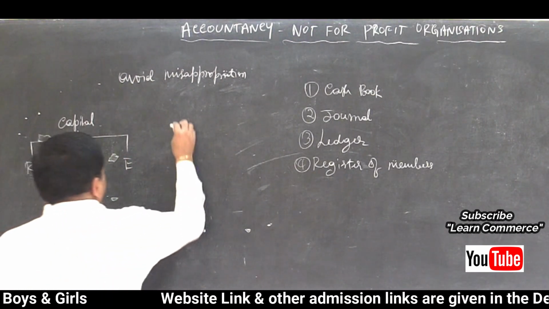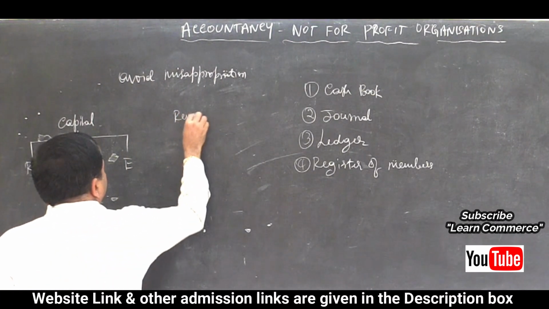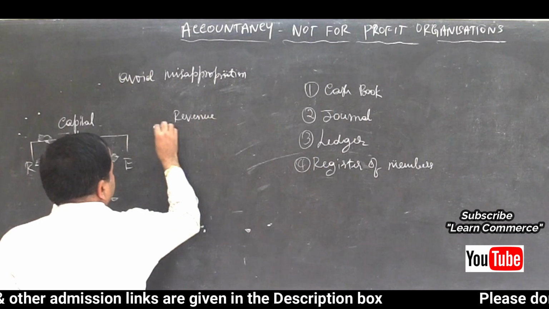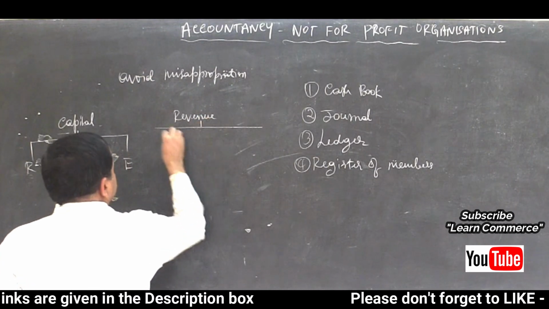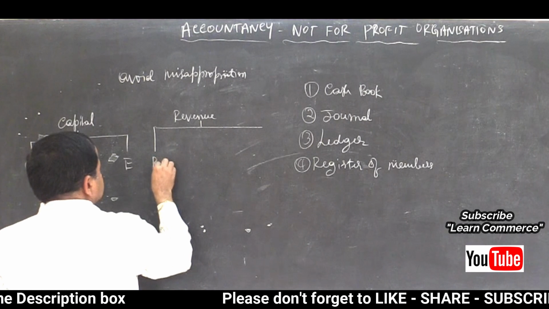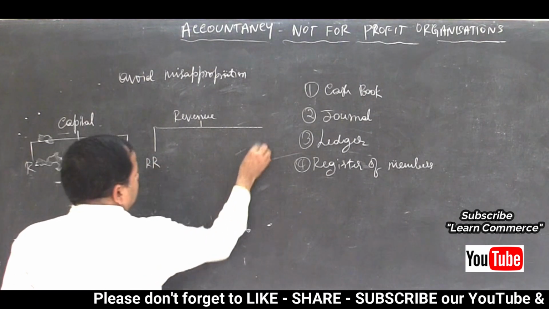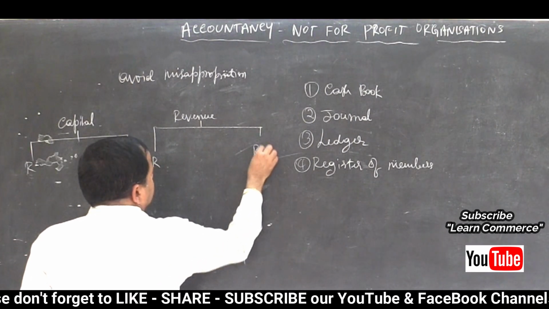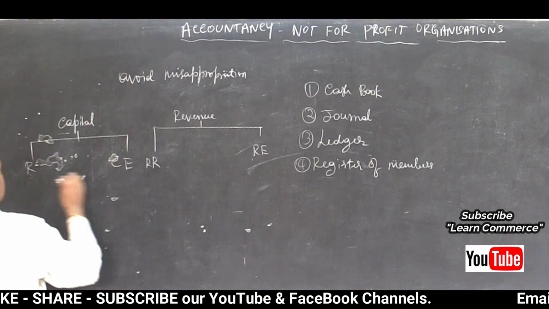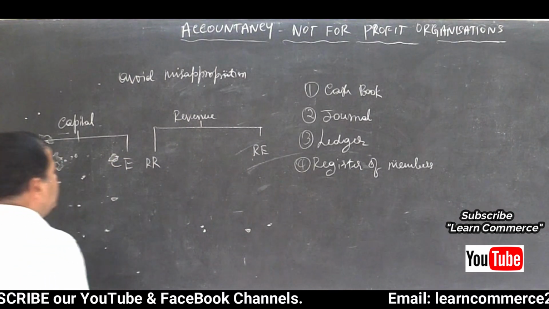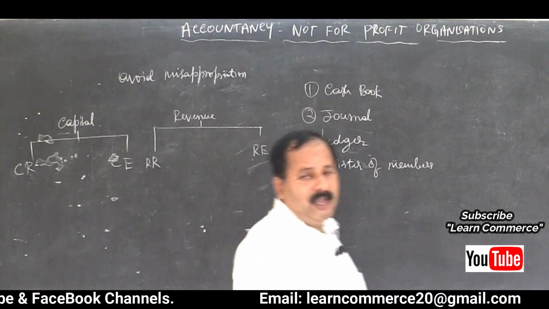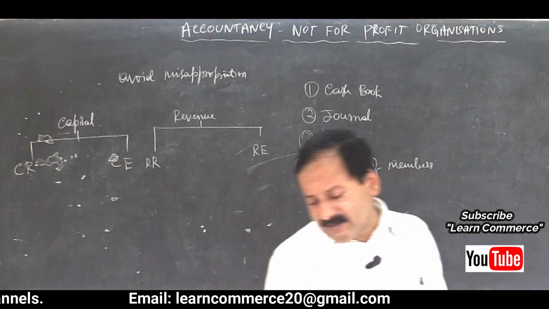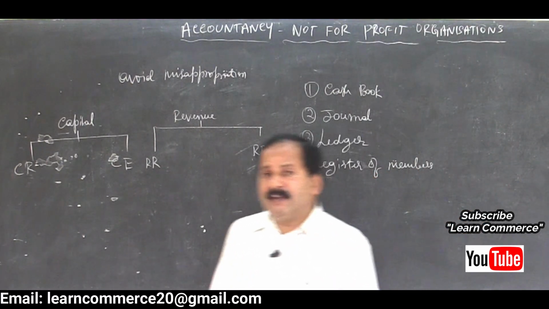Then again under revenue, there are two parts, revenue receipts and revenue expenditure. Capital and revenue, you know it very well. Capital means long term and revenue means short term.